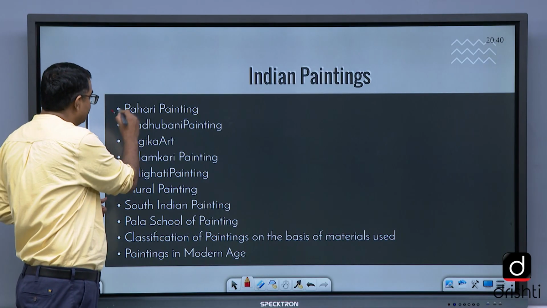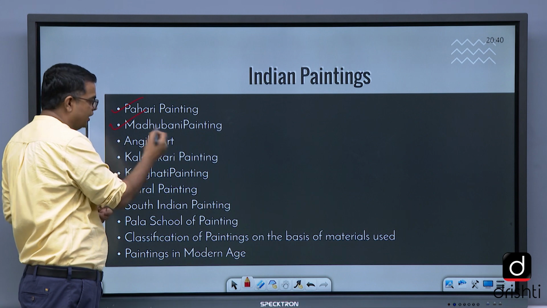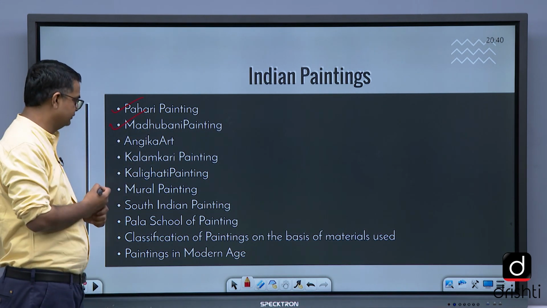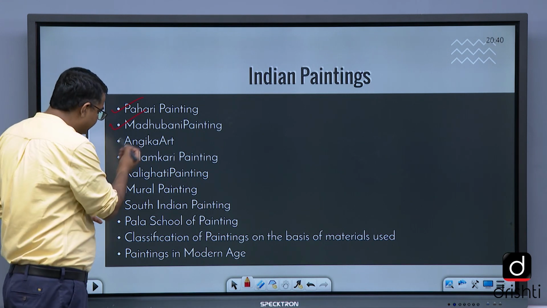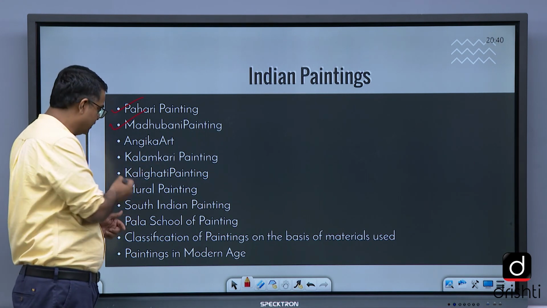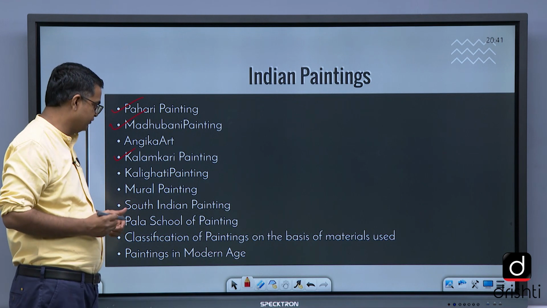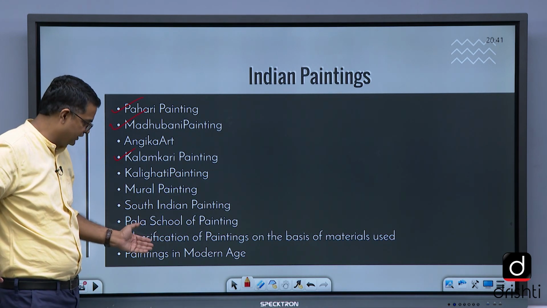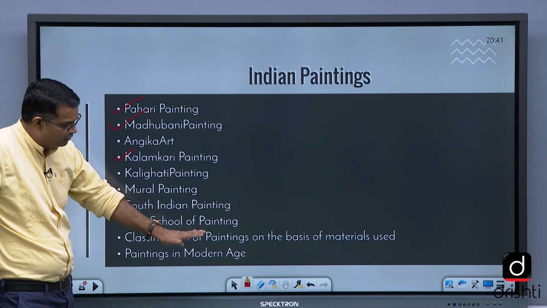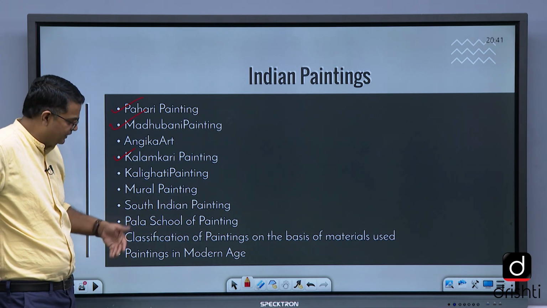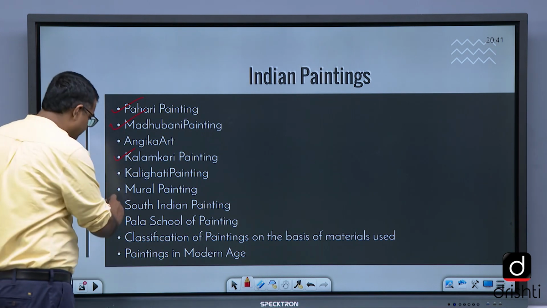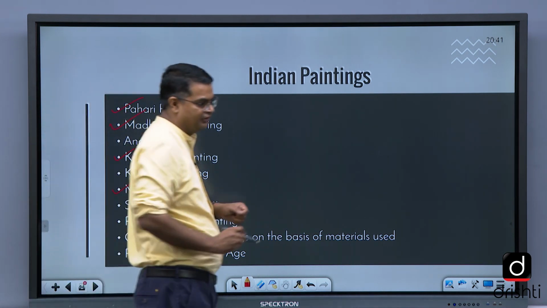Pahadi painting is important. Madhubani is important. Angika art, that is, the art developed in Bhagalpur region. Kalamkari painting, they can ask you. Kalamkari. In PT also they have asked. Mural painting, South Indian painting, Pala school of painting, classification of painting on the basis of material used, paintings of modern age. But the marked ones are very, very important. Mural painting. These things you need to focus on.